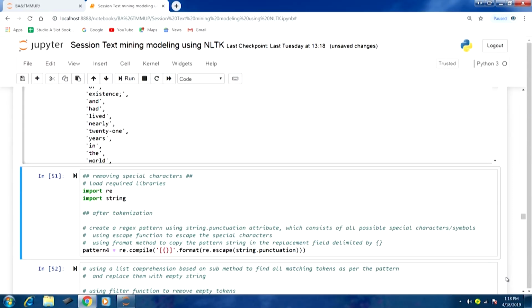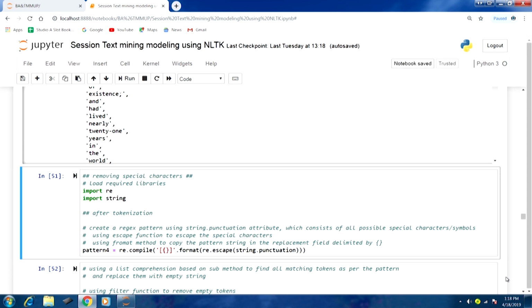When we have done the tokenization, we will be removing these special characters which have now become tokens, and if we have not done tokenization, then we will be removing these special characters from the text itself. Both are possible in the programming context, so we will discuss both of these scenarios here. For removing special characters, we would be using these libraries. We will import re and string.